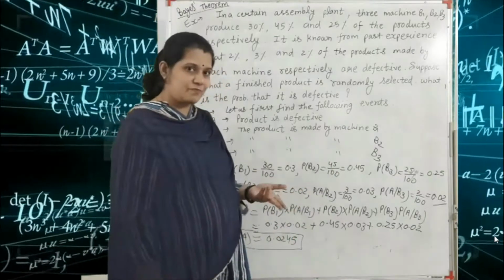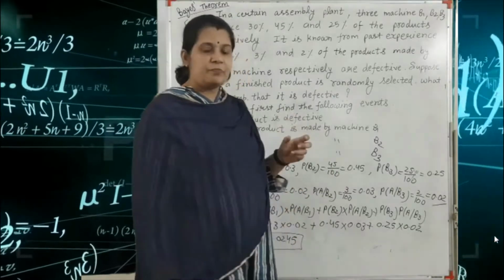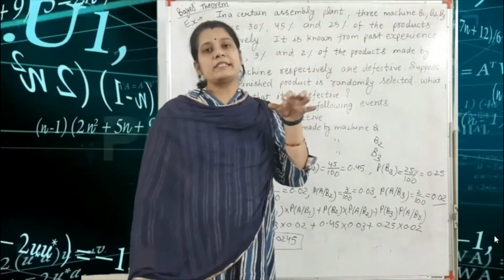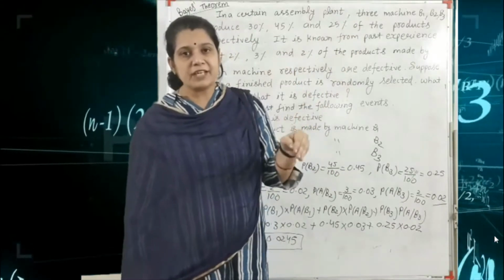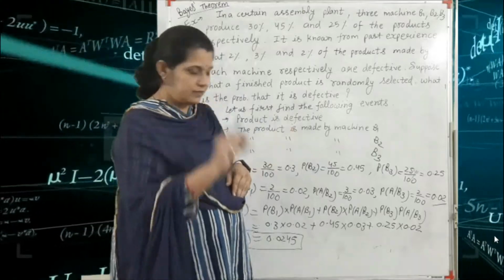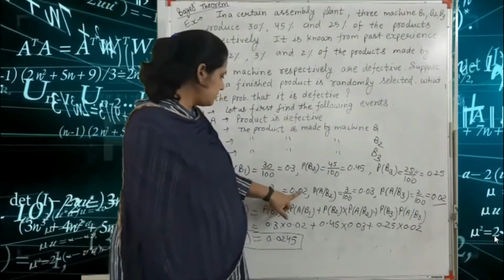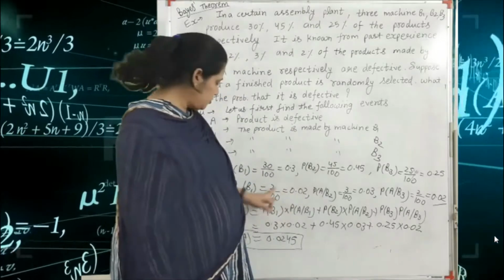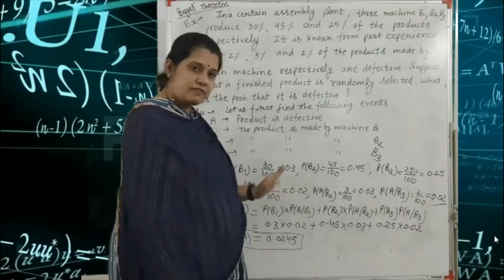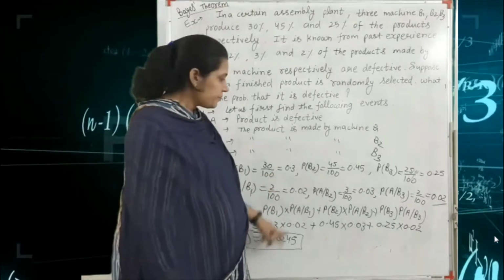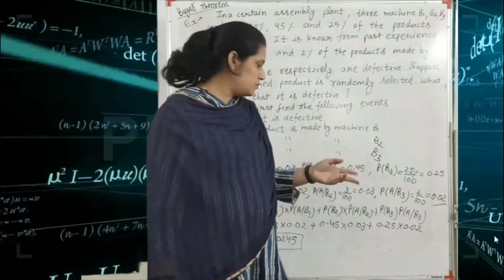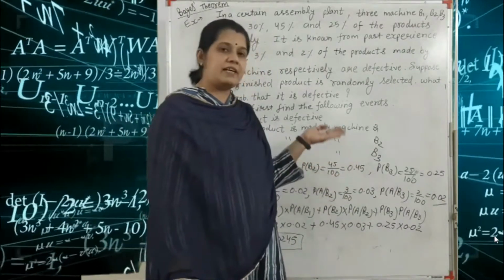After that, if your product is from machine B1, in the numerator you write this value, 0.02 A slash B1, divided by the total. If your product is from B2, put this and divide by the total.